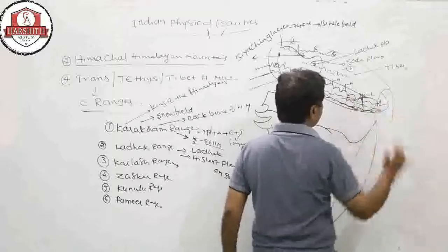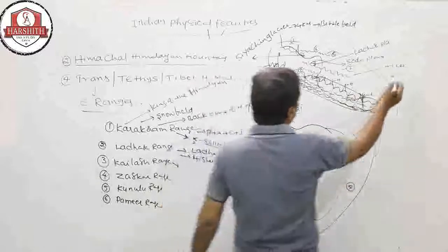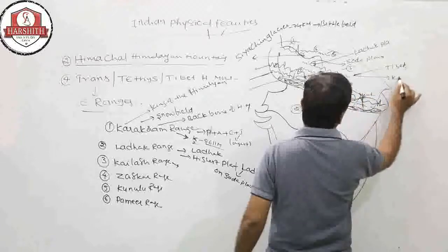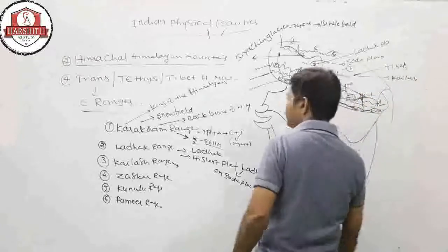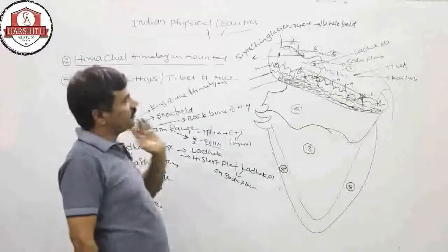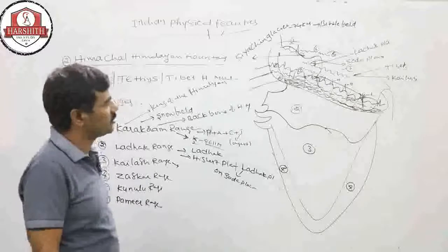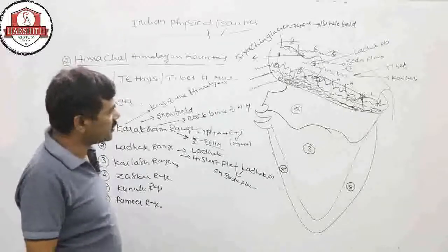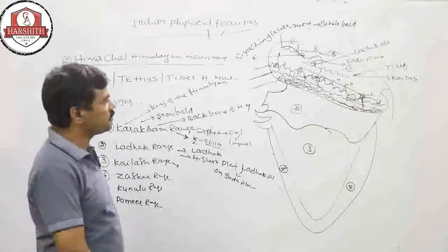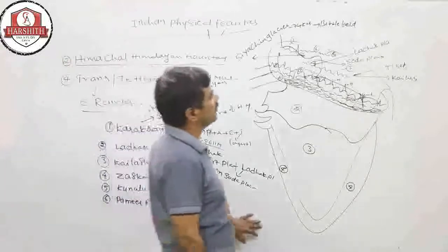This is Tibet, above Nepal, this region which is called Tibet. These Kailash mountains are the world's biggest Hindu spiritual ranges, called Kailash because Kailash is one of the names of Shiva. So the maximum number of Indian spiritual pilgrims visit to see this Shiva.